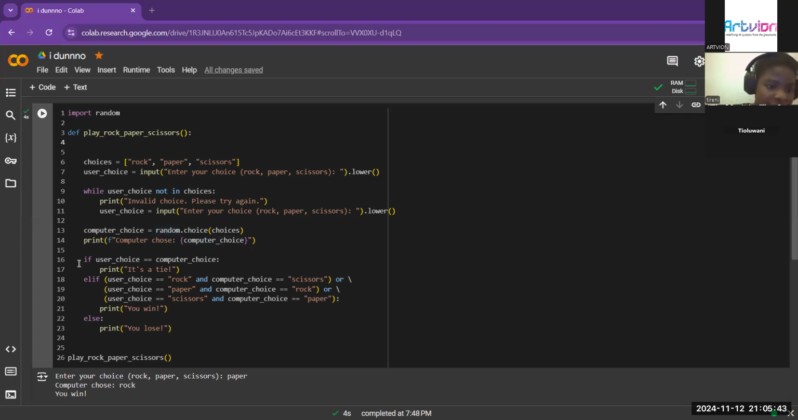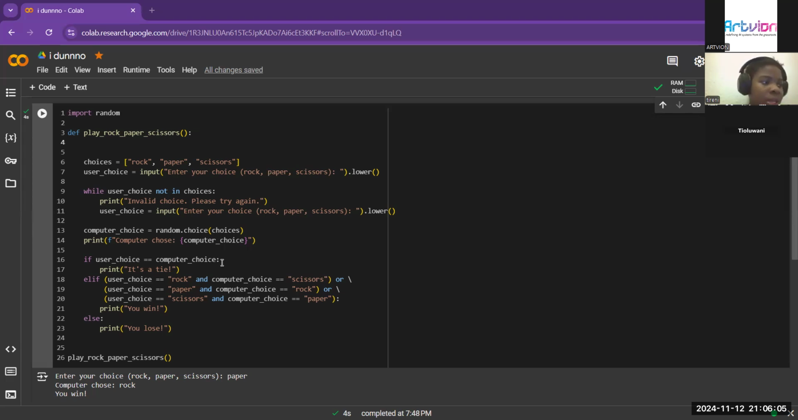Now we have if user choice equals computer choice, print it's a tie. So basically, it's saying that if our choice is the same as the computer's choice, then it'll say it's a tie because it's the same.